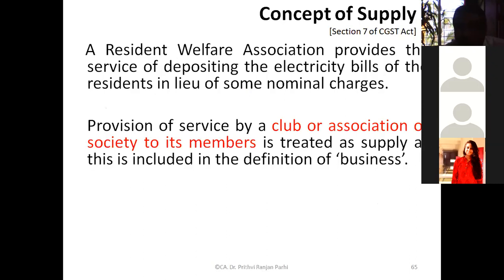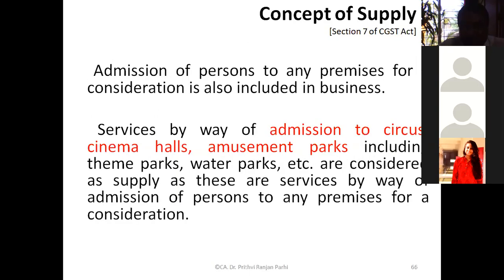You may say this is a mutual association, a club, but the definition of business includes that provision of services by a club, association or society to its members is treated as supply. The business definition specifically includes that.